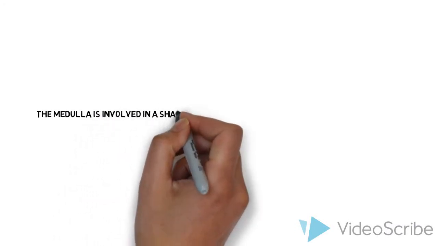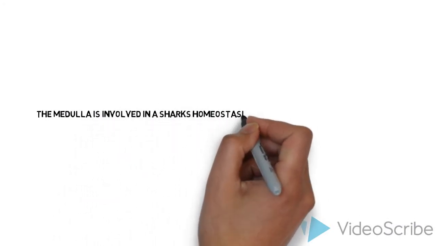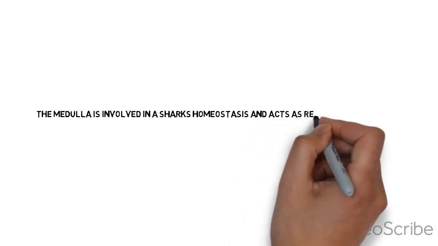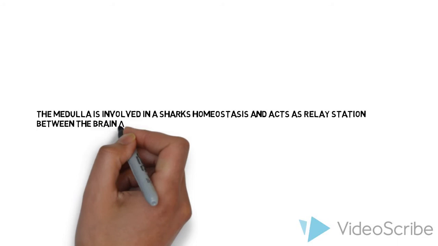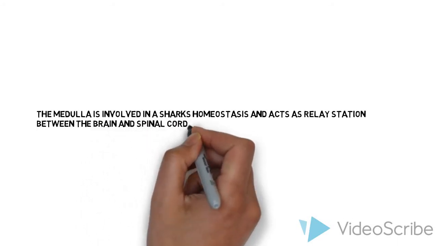The medulla is involved in a shark's homeostasis and acts as a relay station between the brain and the spinal cord. This structure occupies 20% of the brain of the great white shark, which is slightly larger than other species when compared.